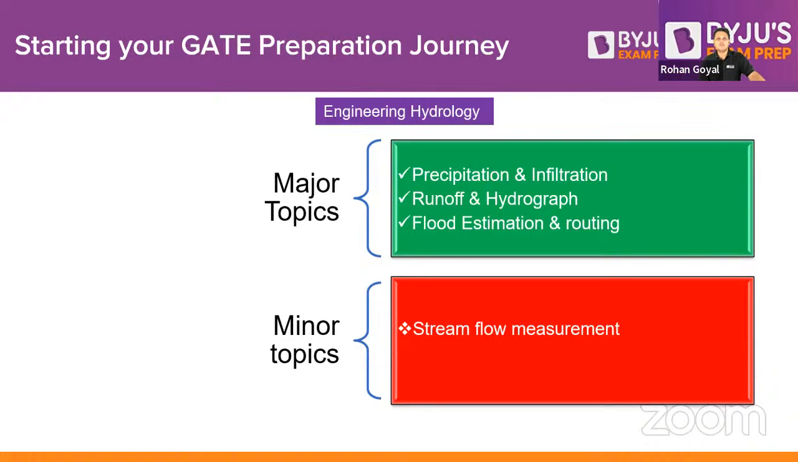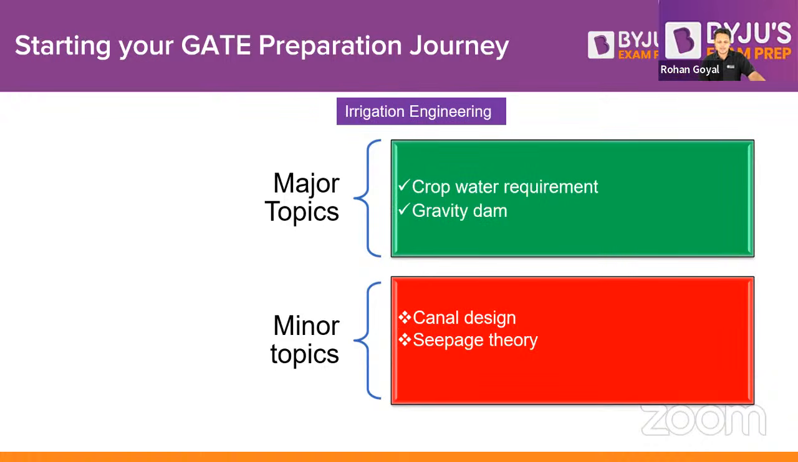And at the last, we have one bonus for you. Irrigation. In irrigation, guys, your major topic is crop water requirements: the depth of water which is required to be irrigated, and the time after which irrigation is required, the irrigation cycle. Questions based on that are a very easy topic. You can study it easily. Gravity dam is a very important and very frequently asked topic. Then some of the minor topics are canal design and seepage, right?